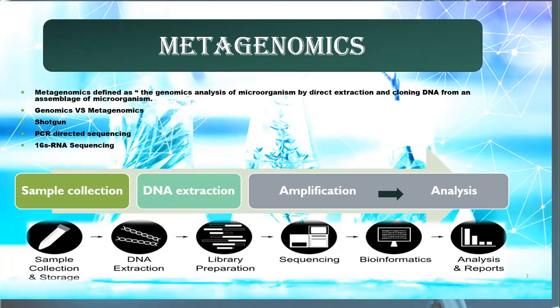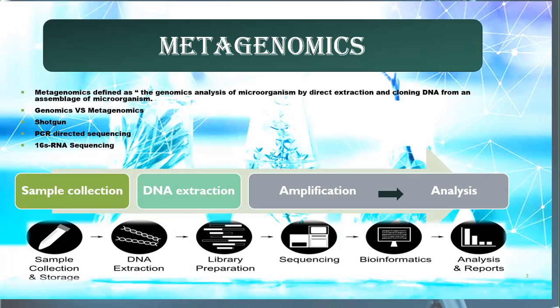Then we come to PCR direct sequencing. In a sequencing reaction, only one primer is used, so only one strand is copied. But in the case of the PCR direct sequencing method, two primers are used so that two strands are copied. 16S RNA sequencing is particularly important in the case of bacteria with unusual phenotypic profiles, which are rare bacteria, and these are slow-growing bacteria, uncultivated bacteria, and culture-negative infectious bacteria.